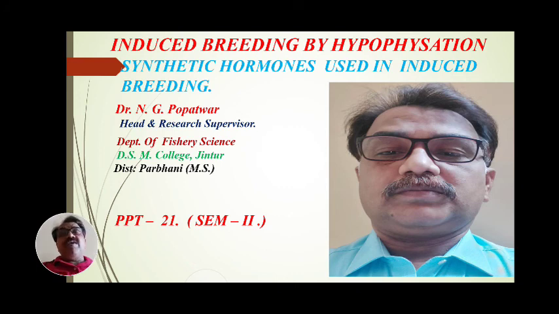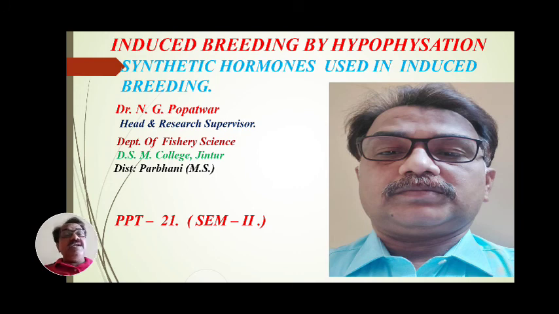In the last point we have seen the hormones responsible for induced breeding in animals, especially in fishes. These are gonadotropin, human chorionic gonadotropin, mammalian chorionic gonadotropin, and human pregnancy urine.